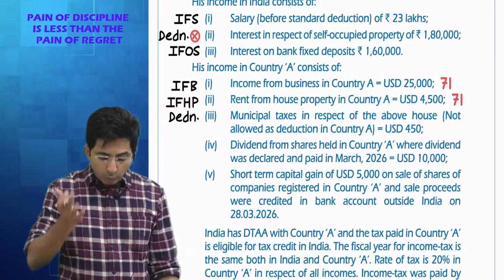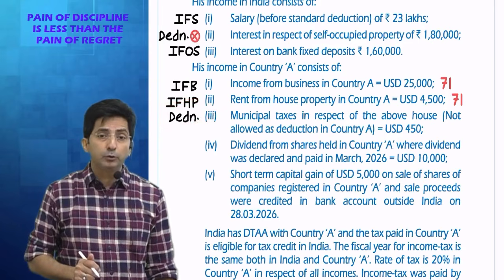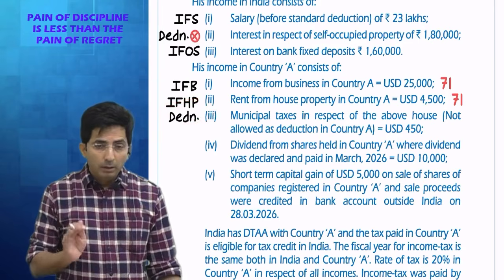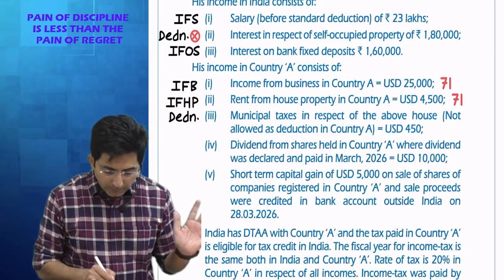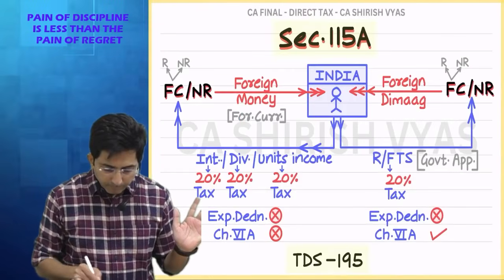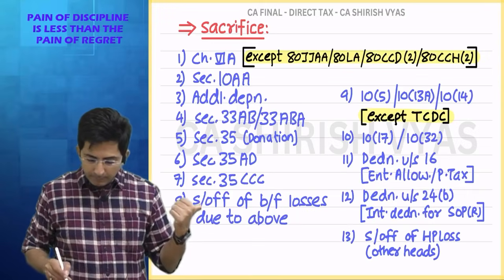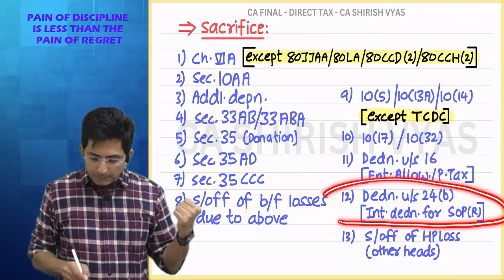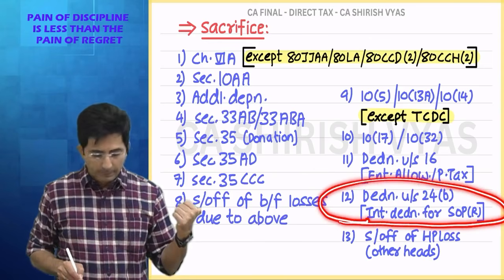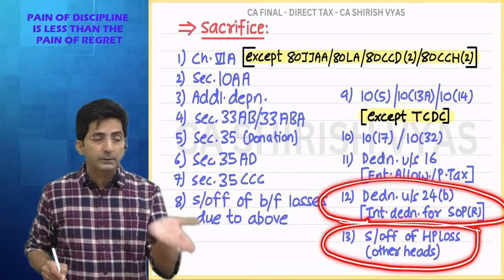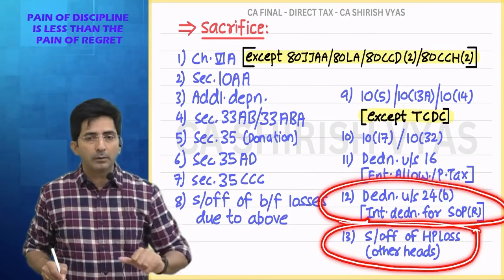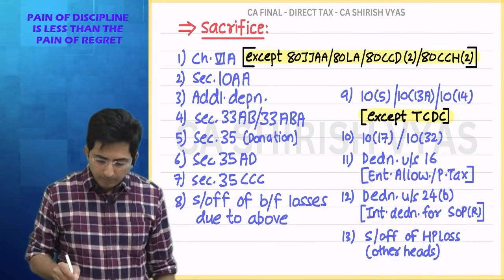See, here some student asked me that, sir, this is a question on new regime. So what? Under new regime, municipal tax is allowed. Tell me, what is special under new regime? For HP income, interest deduction for self-occupied property will not be allowed. And HP loss, which is generally allowed to be adjusted up to 2 lakhs with other head, that is not allowed. Rest all things are normal.